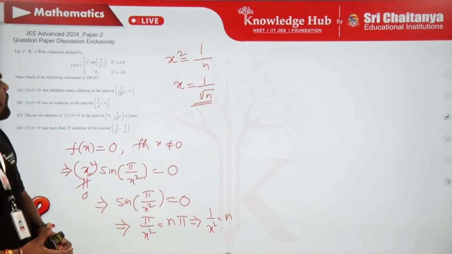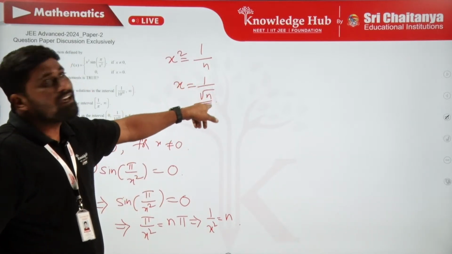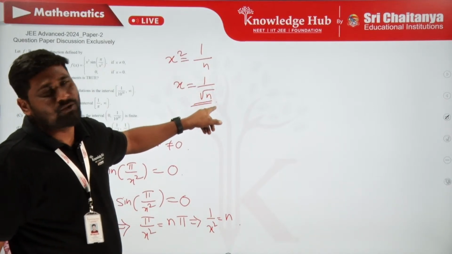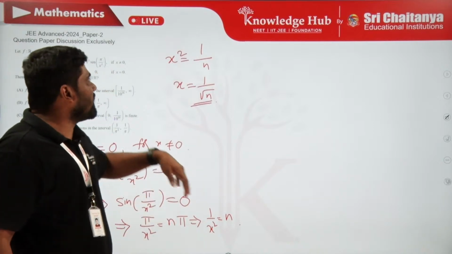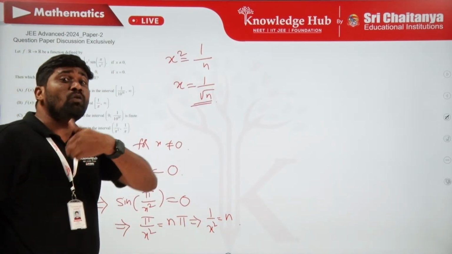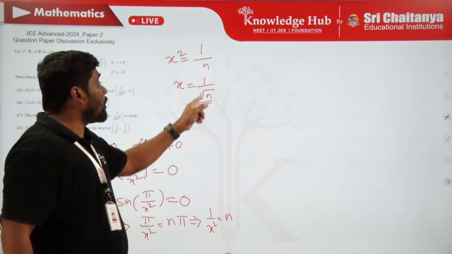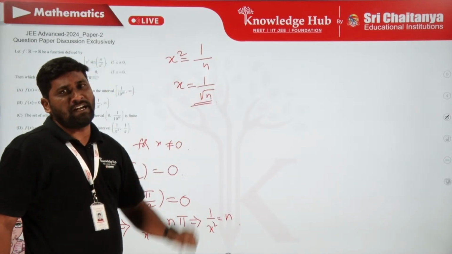Finding the number of values of x is the same as finding the number of positive integral values of n, because x can be written as 1 by root n. So we start counting the number of solutions of this equation by counting the possible positive integral values of n.